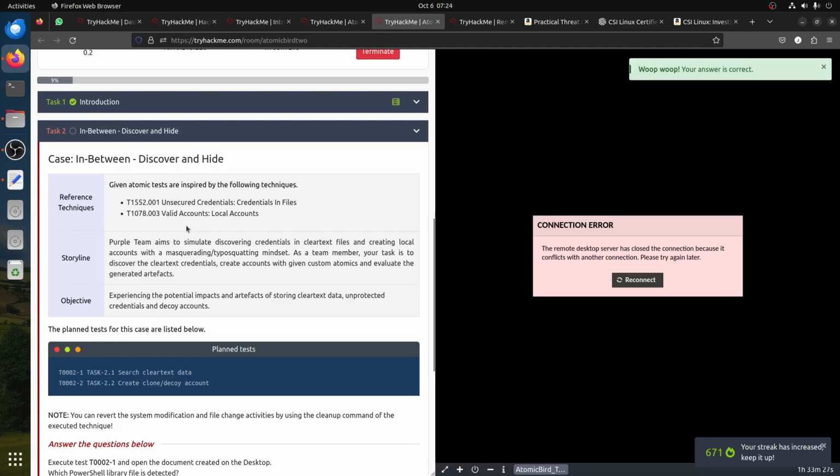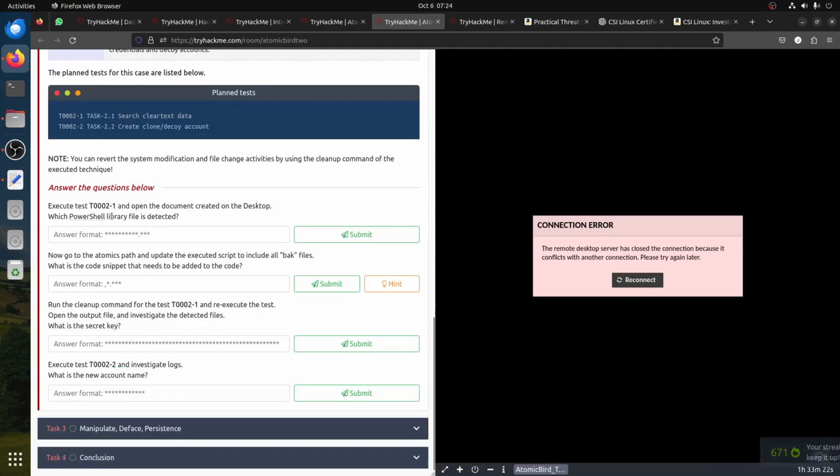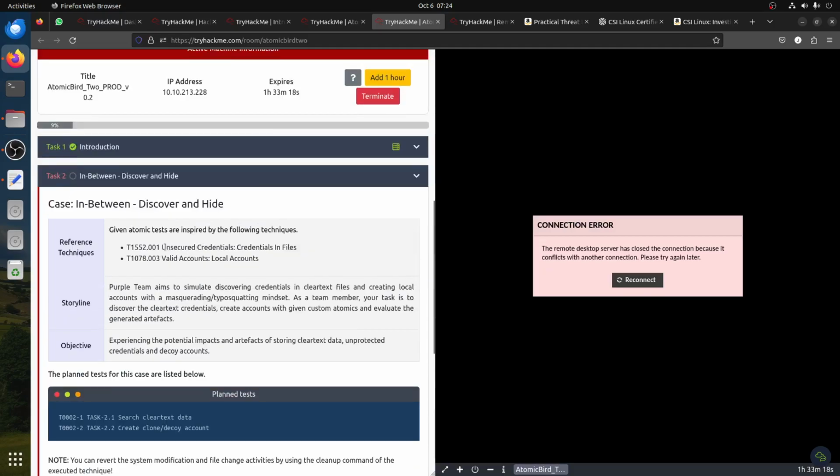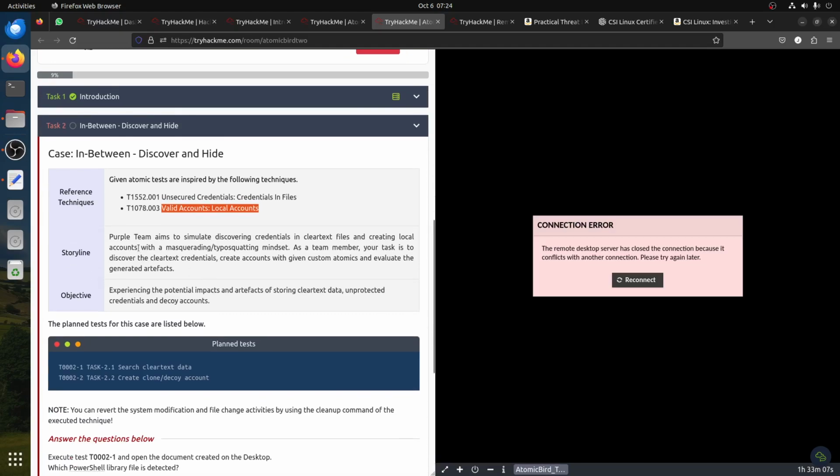So basically now there are two tests we're doing. Which tests are we doing? We're doing 2.1 and 2.2. So insecure credentials in file, and then valid account, local account. So basically creating some dummy account. The storyline: the purple team aims to simulate discovering credentials in clear text files and creating a local account with masquerading type squatting.